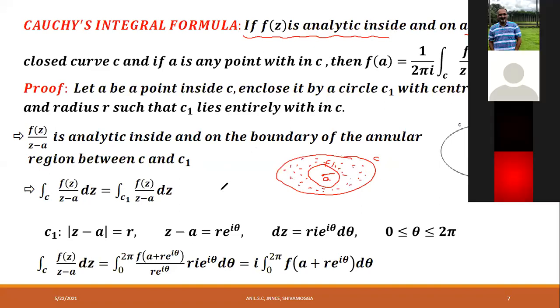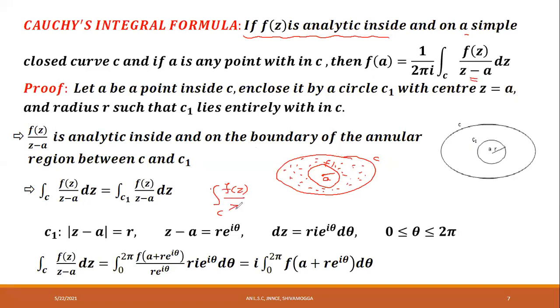And by the consequence of Cauchy's theorem, which we proved in the previous class, integral over C of f of z divided by z minus a into dz is equal to integral over C1 of f of z divided by z minus a into dz. If f of z is analytic on C and C1 and in the annular region between C and C1, then integral over C is equal to integral over C1.